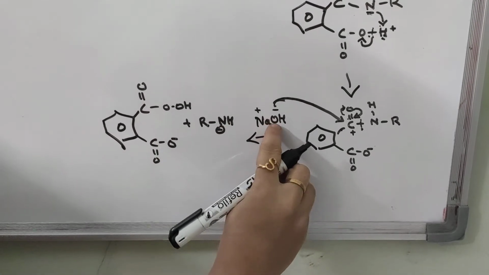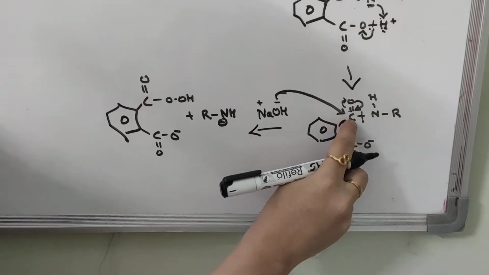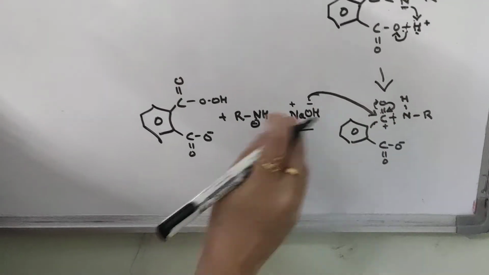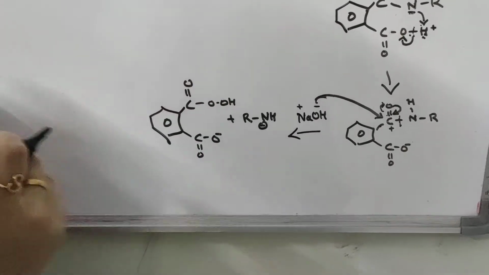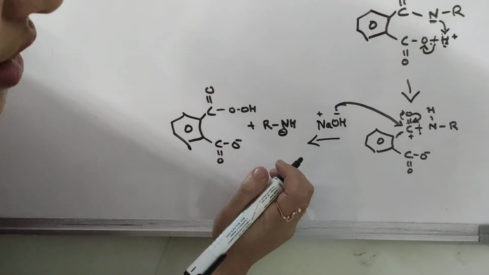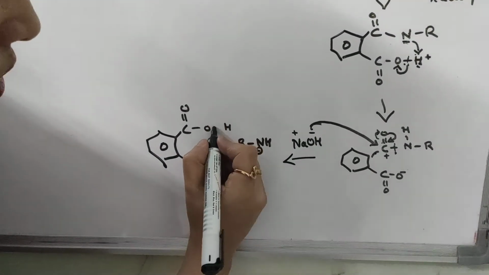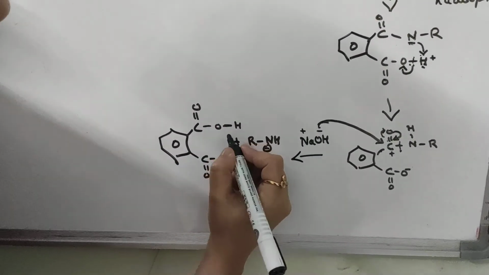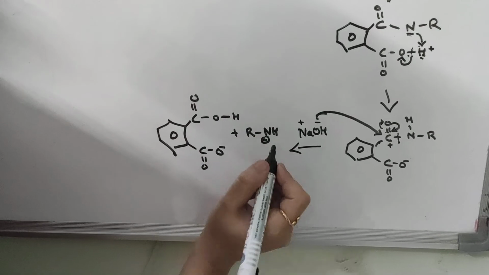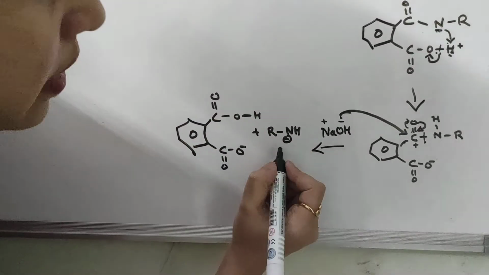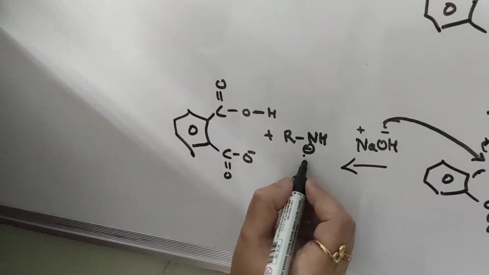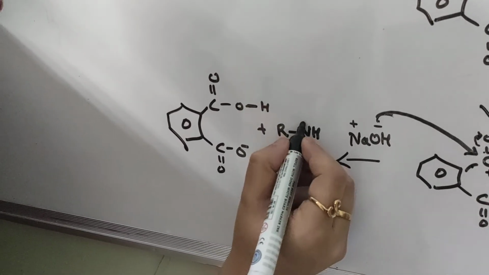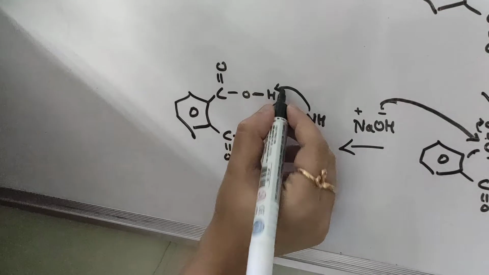This hydroxide ion attacks the carbon atom of the C-N bond, and then there is a formation of C double bond O, OH. Again a proton transfer takes place in this step: the negative nitrogen, acting as a nucleophile, attacks the hydrogen.